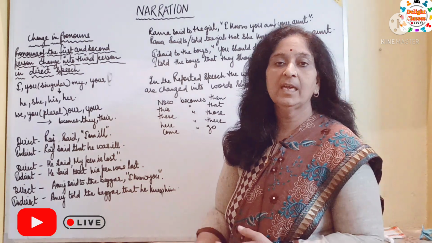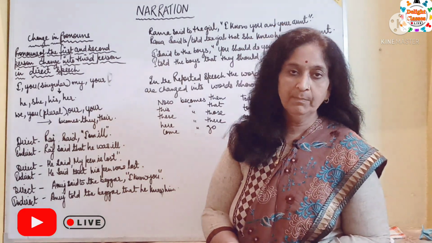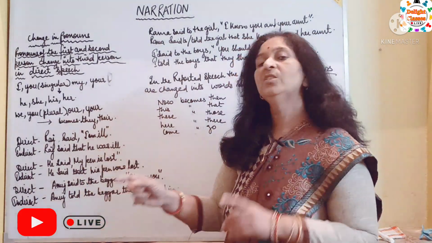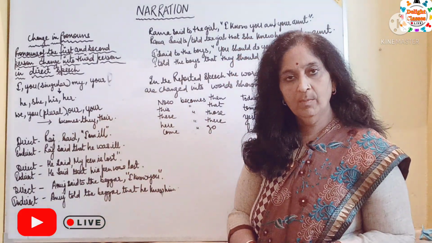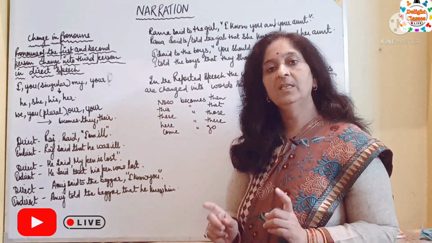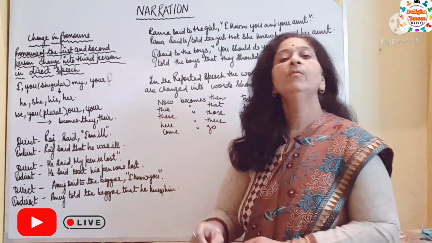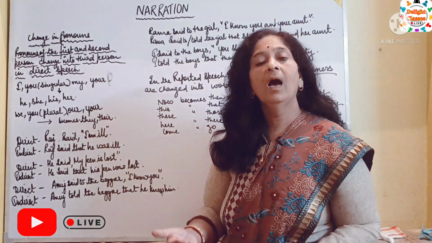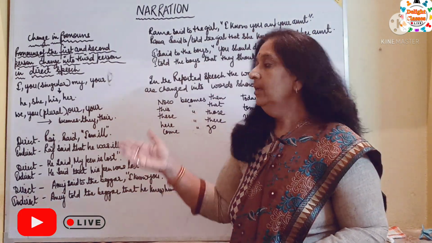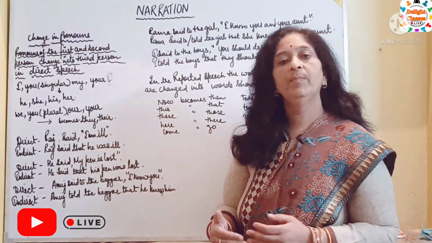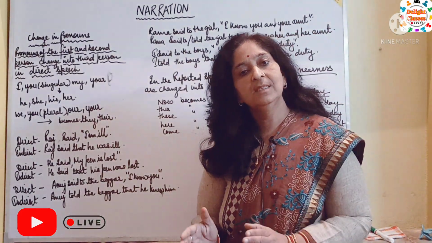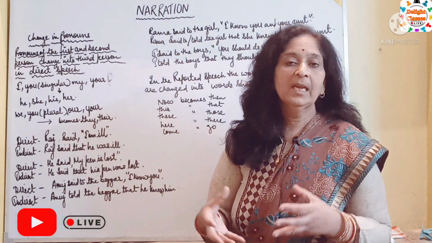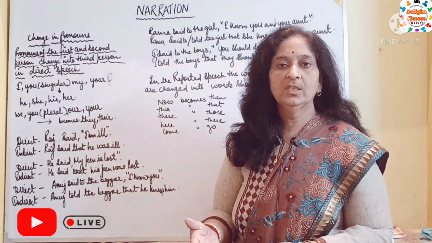So, let's understand it with the help of examples. Direct speech: Raj said, in inverted commas, I am ill. In indirect speech, it will become Raj said, comma removed, inverted commas removed, connective added, that.